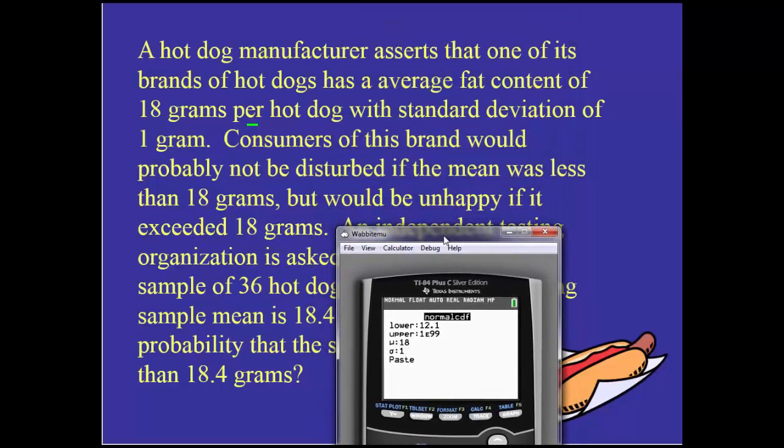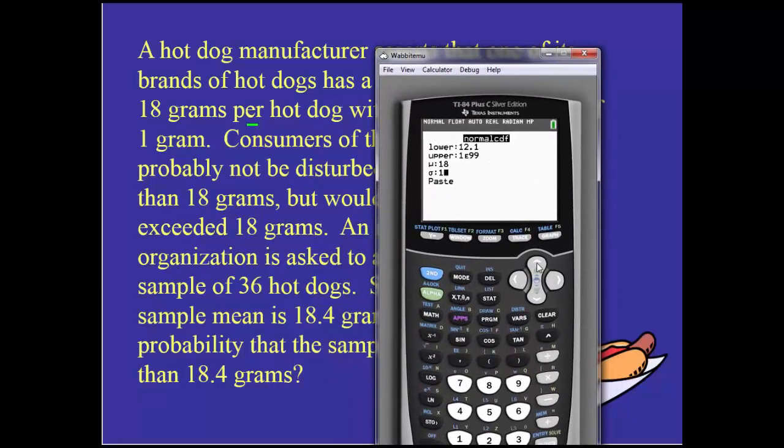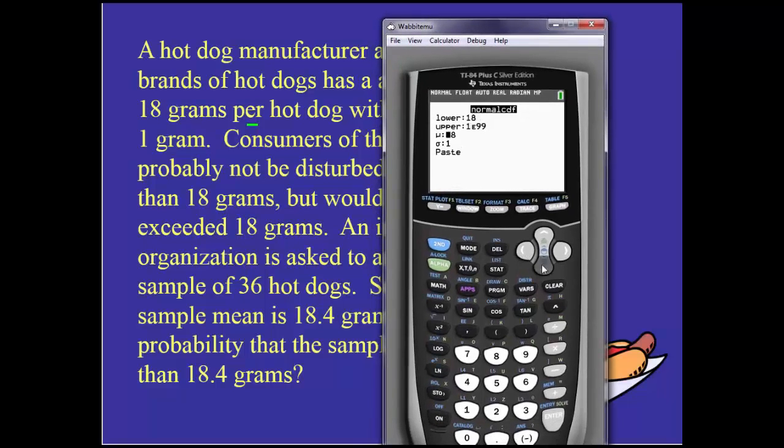For some reason, consumers would not be disturbed if it was less than 18, but would be unhappy if it was bigger than 18. So I've got a lower bound of 18. I want to know 18 or bigger. So lower of 18, upper of infinity. And we're looking at 36 in our sample, so I need to adjust that 1. 1 divided by the square root of 36. Yes, I know it's 6. Anyways, type it in like that.